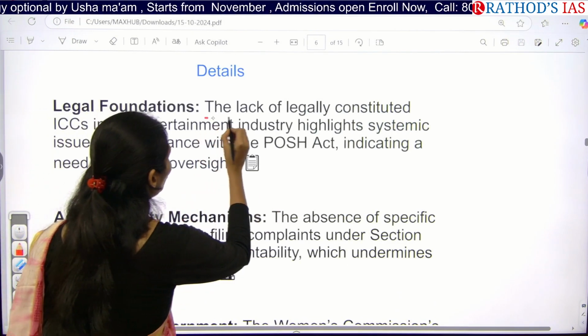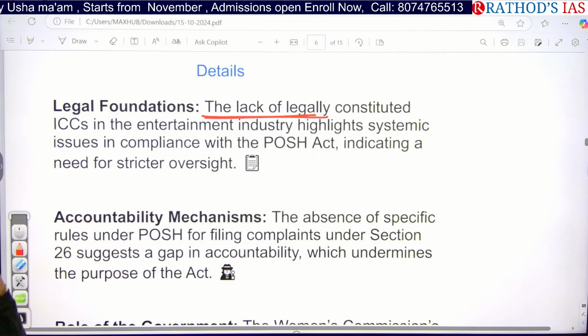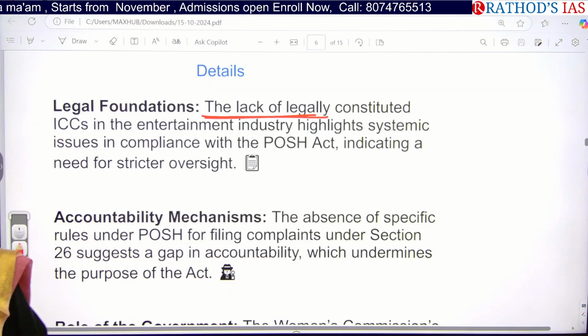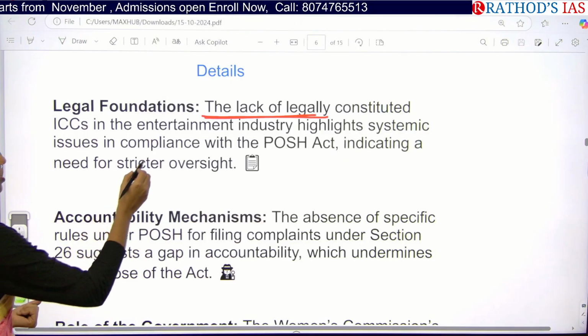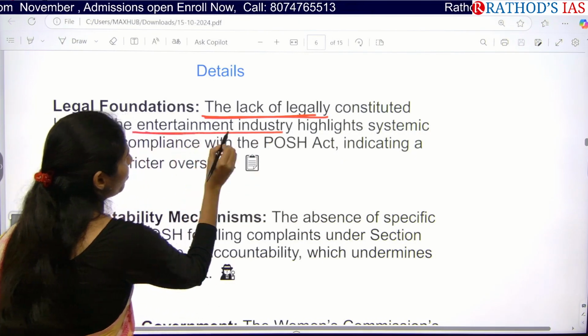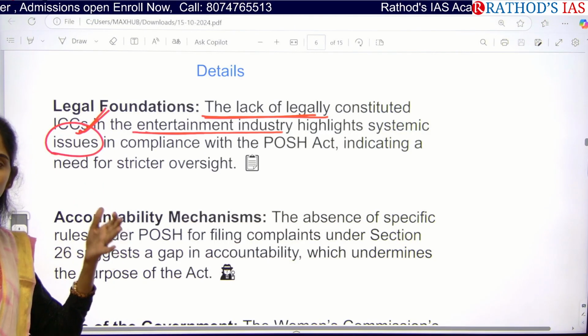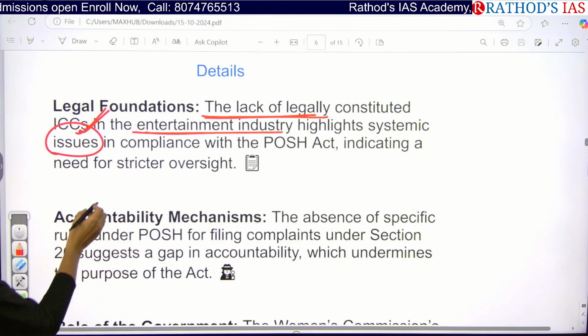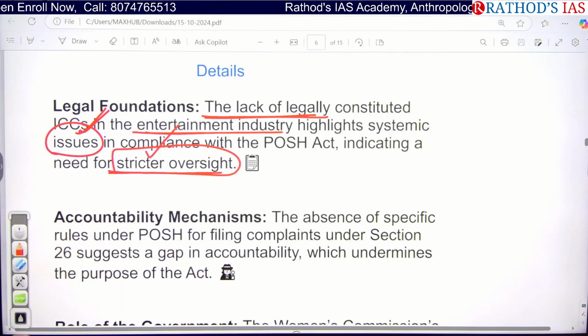There is no law saying that we have to compulsorily or mandatorily come up with the internal complaints committee, and it has to work according to the law. Because of this, there is no proper implementation, because of systemic issues in our system itself. So here we need greater or stricter oversight of this law.